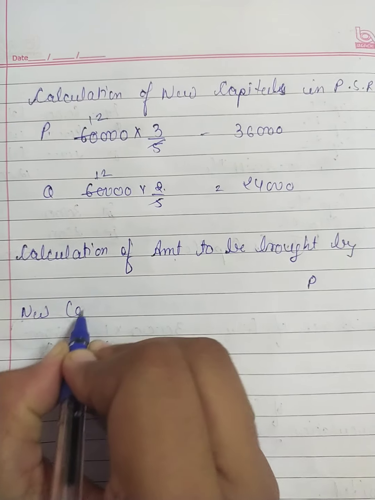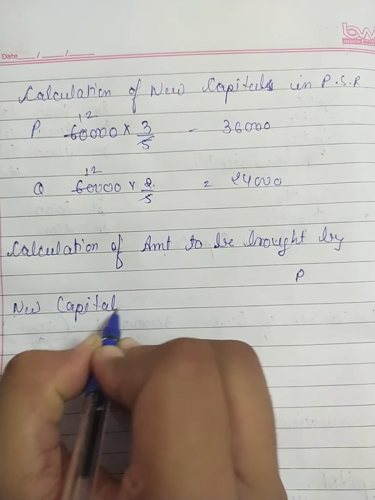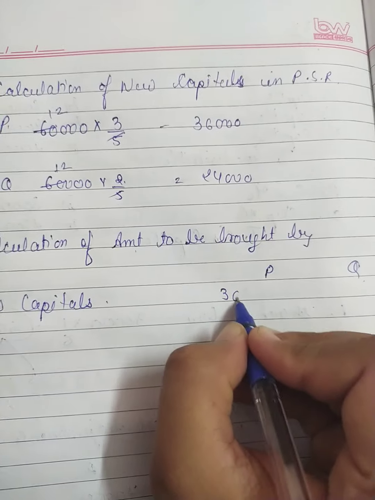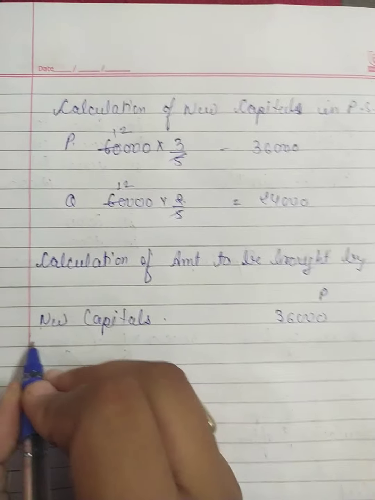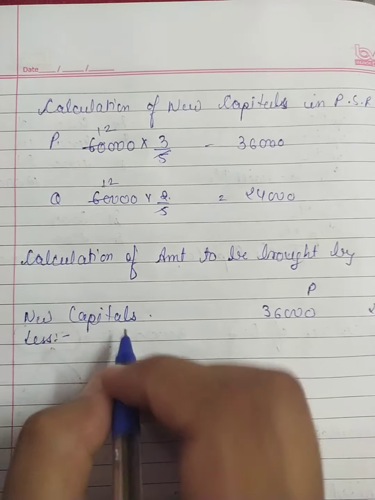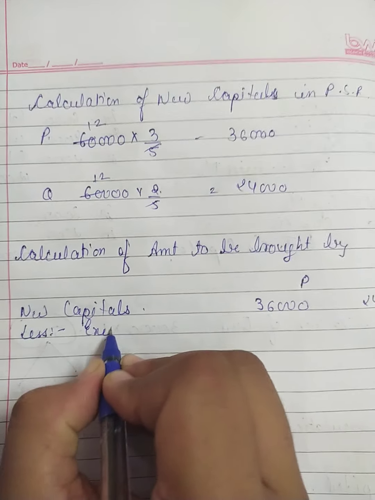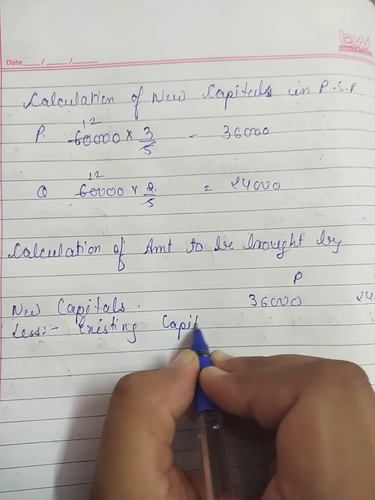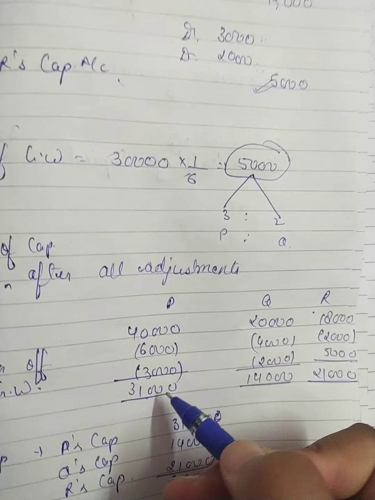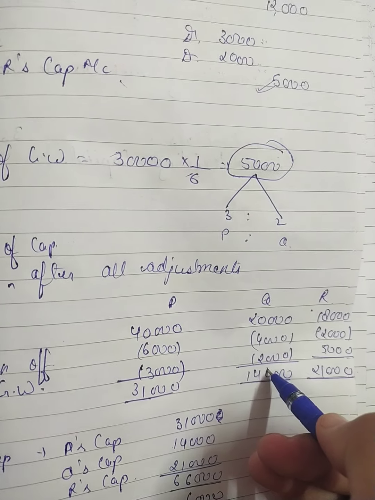So their new capital is 36,000 and 24,000, and we will subtract here their existing capital after all the adjustments, that was 31,000 and 14,000.